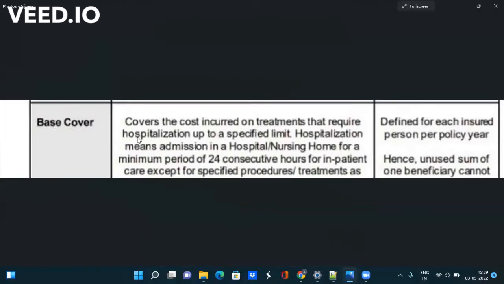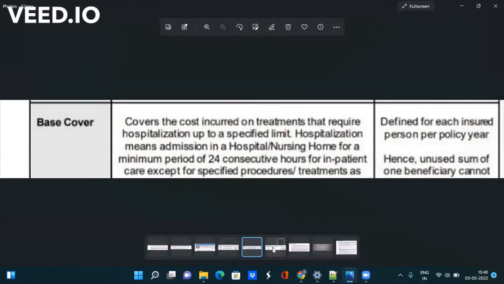Let's discuss the second cover, that is base cover. Suppose your parent is hospitalized for a minimum of 24 hours, then it will be covered under this. There are some cases where less than 24 hours is also included in this base cover. I will tell you where to find that. This cover is also defined for each insured person per policy year, and unused sum of one beneficiary cannot be used for other beneficiaries.